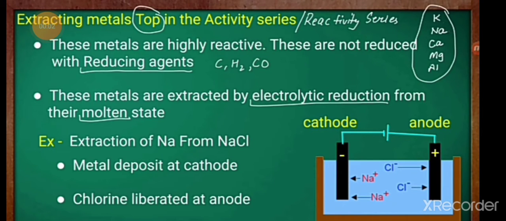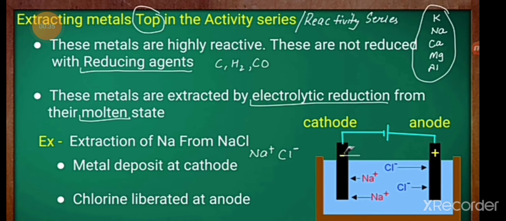Extracting metals: the metals at the top of the activity series, which is known as the reactivity series, are highly reactive. They are not reduced with reducing agents. Potassium, sodium, calcium, magnesium and aluminium. These metals are extracted by electrolytic reduction from their molten state. In the extraction of sodium from sodium chloride, the metal is deposited at the cathode and chlorine is liberated at the anode.